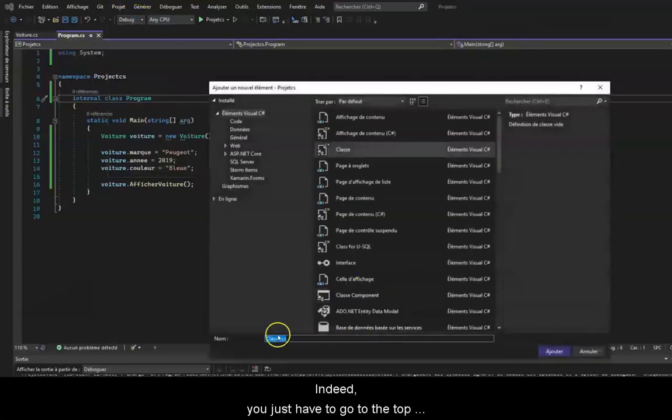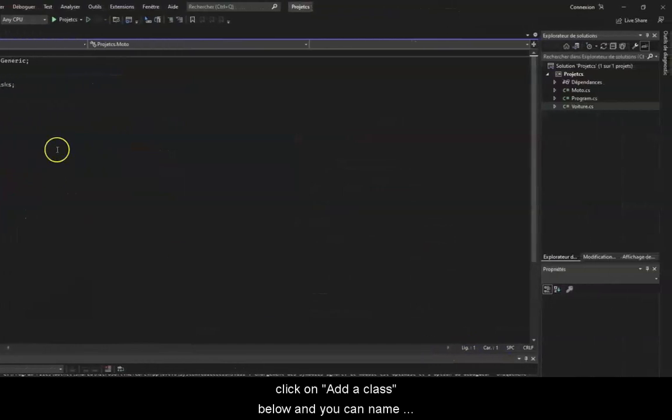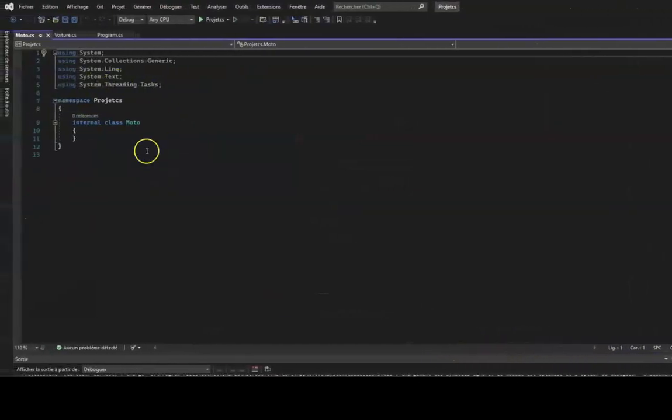Finally, it is possible to create a class in another way and faster. Indeed, you just have to go to the top and click on Project. Then click on Add a Class below, and you can name your class Motorcycle, for example. Click on Next, and you can see that Visual Studio has automatically created a new class. Anyway, that's all for the classes. I hope my explanations were clear.